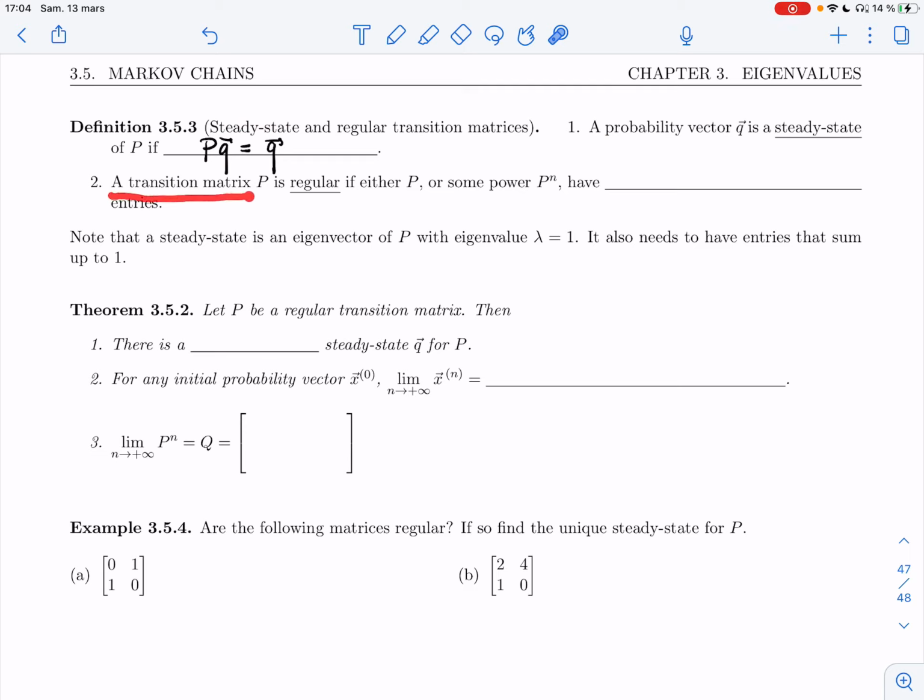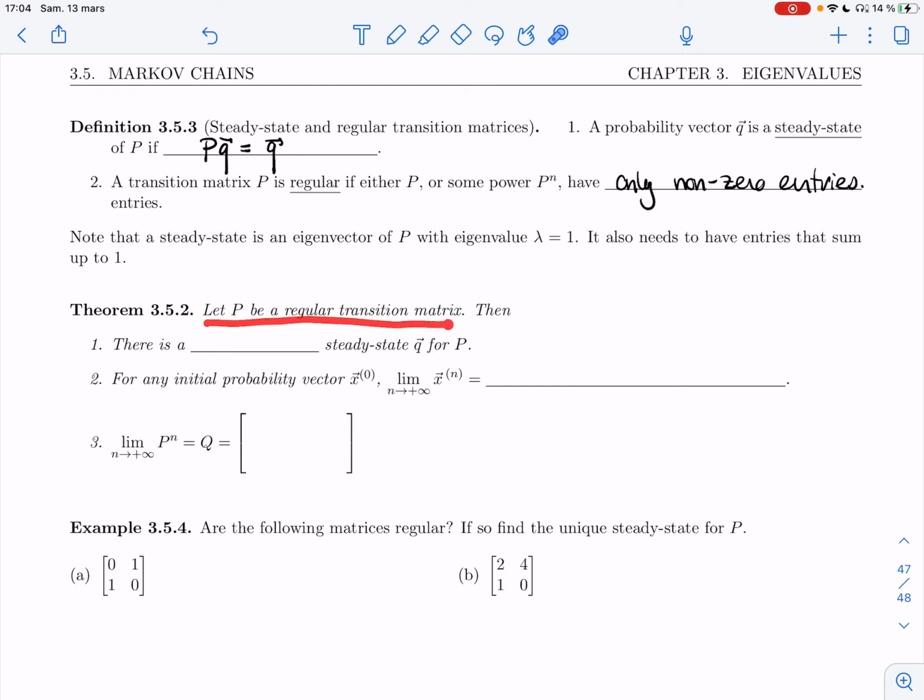A transition matrix P is regular if either P or some power P^n has only non-zero entries. All right, so note that a steady state is an eigenvector of P with eigenvalue lambda equals 1, right? PQ equals 1 times Q. It also needs to have entries that sum up to 1. All right, so here's the theorem.